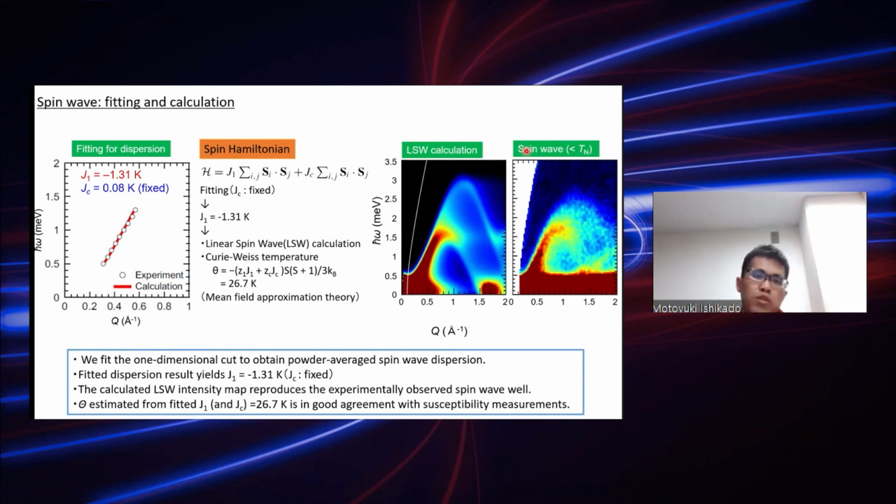So we have fitted the spin wave; this is obtained by the experiment, and we assume the spin Hamiltonian of this form and fitted it to obtain Jc and J1, and calculated the linear spin wave calculation, which is in good agreement with experiment. Moreover, the Curie-Weiss temperature estimated from the fitted J1 and Jc is 26.7 Kelvin, which is in good agreement with the susceptibility measurements of 23 Kelvin.